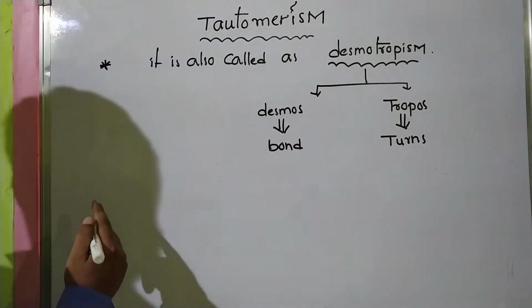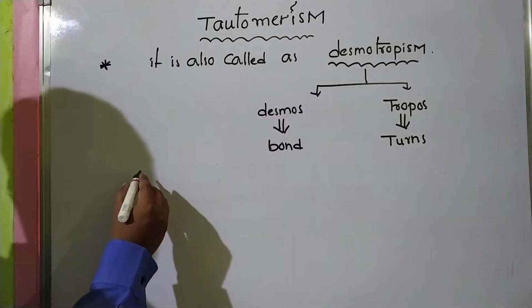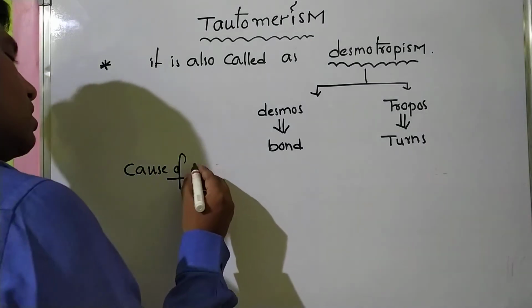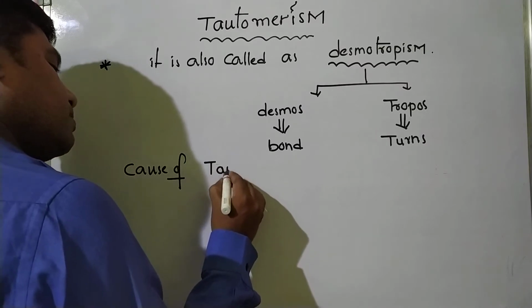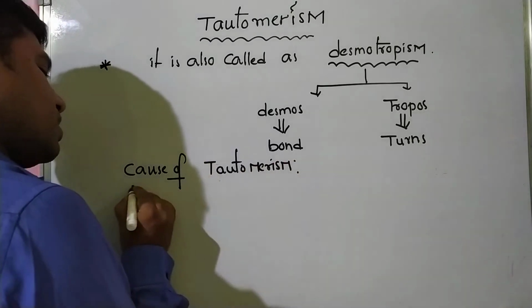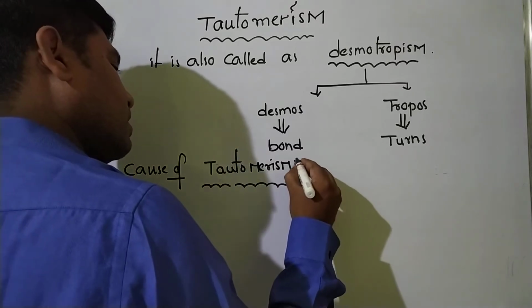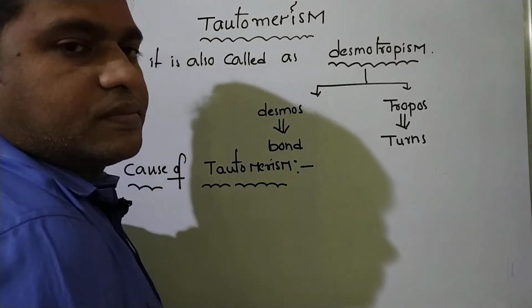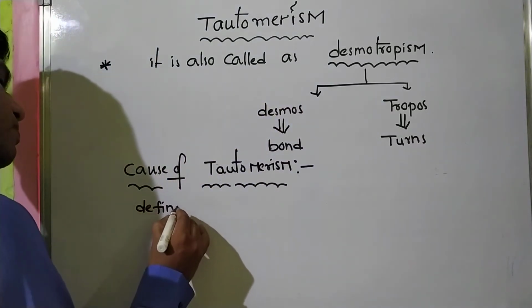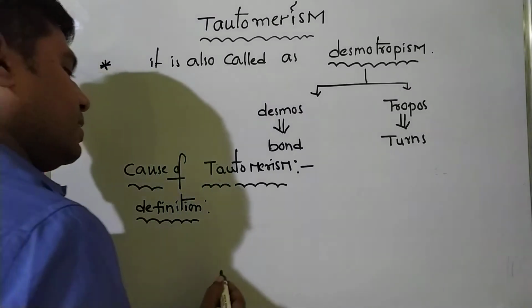Next. So what is the main reason for tautomerism? What is the main reason for tautomerism? Now that is called the cause of tautomerism. So cause of tautomerism means when it operates in chemistry. Simply we call it like a definition also. Definition, very, very important. Please note immediately.